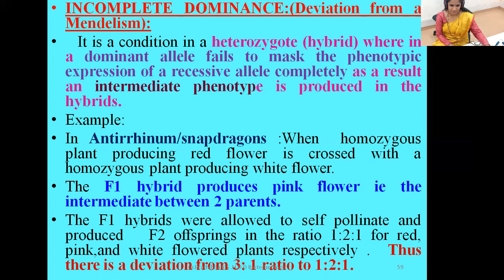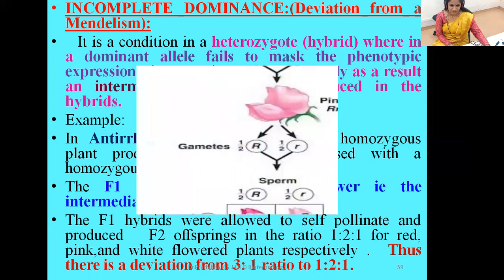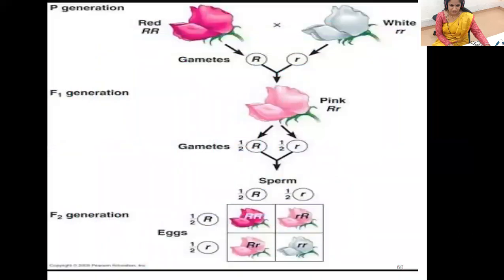We got the phenotypic ratio in Mendel's monohybrid cross of 3:1, whereas here we got a deviation in the phenotypic ratio from 3:1 to 1:2:1. Here you can make out the phenotypic condition. This is a red flower and this is the white flower. When these two were crossed, we got the pink flower. So red is capital RR, and here it is small rr.